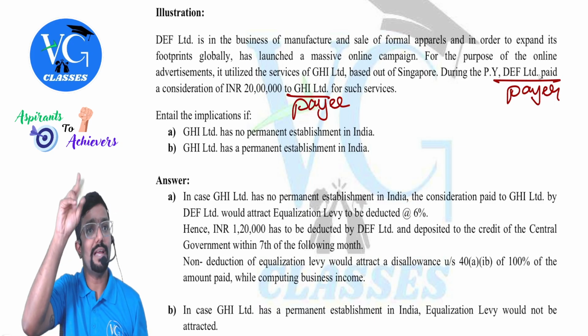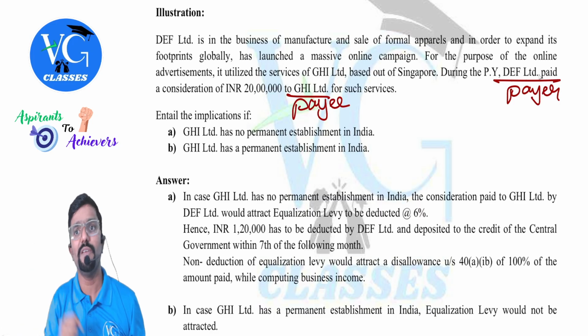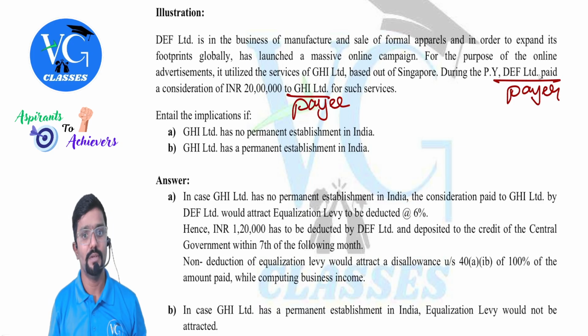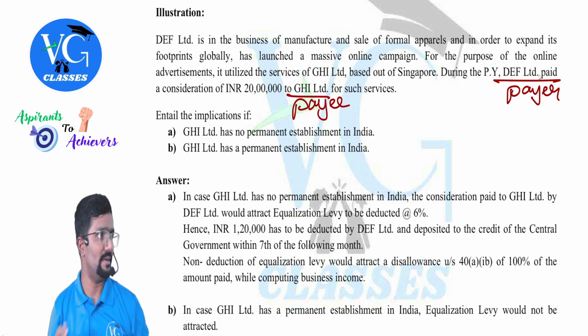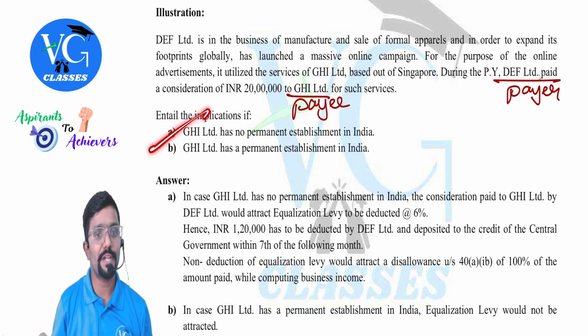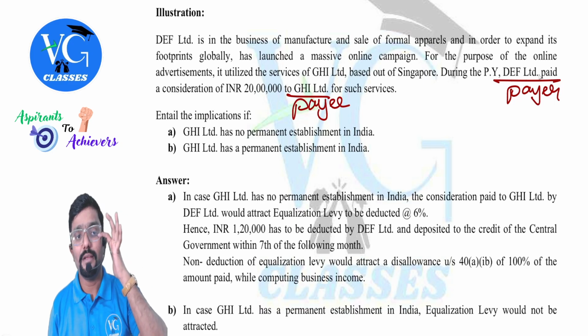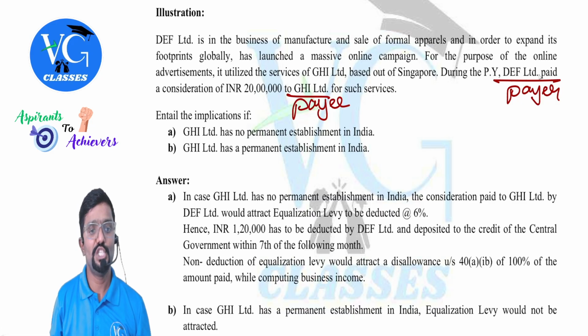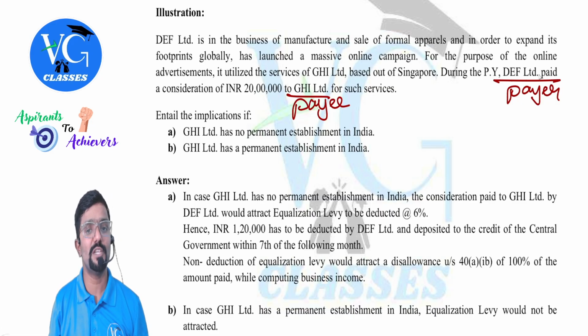Are they paying more than 1 lakh? Yes. So should equalization levy be deducted? Yes, at 6%. Provided GHI doesn't have any permanent establishment in India. So two scenarios I have given. Explain what the implications are if GHI Limited has no permanent establishment in India.